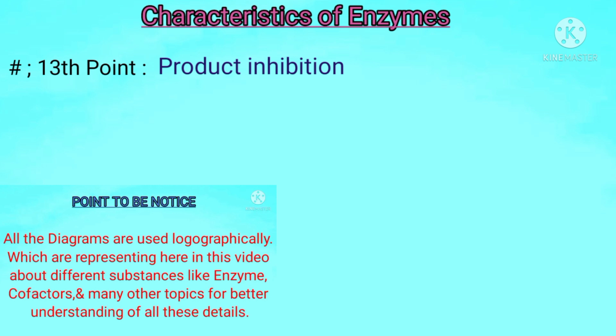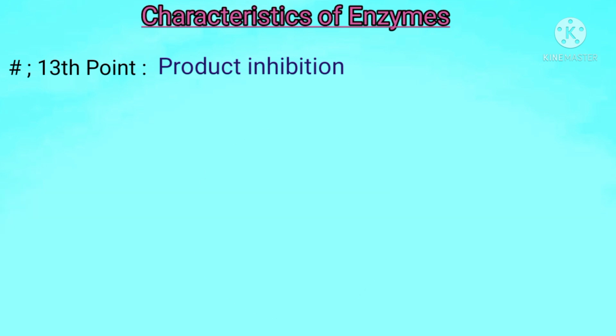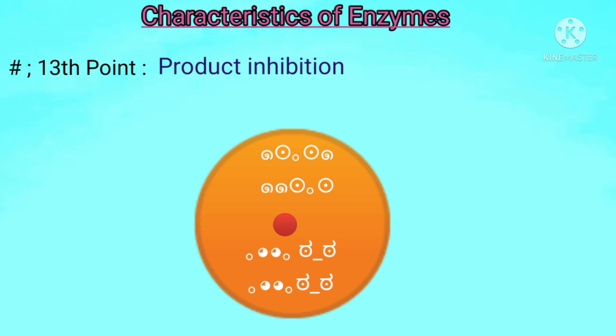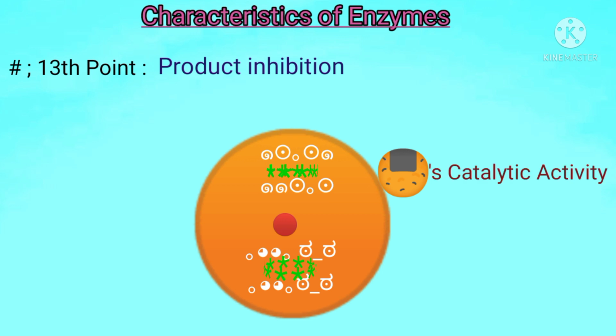Students, during product inhibition, we suppose that when a large number of products are stored or become abundant in a cell after the enzyme's catalytic activity, then the storage of product can inhibit the enzyme's function, its job.